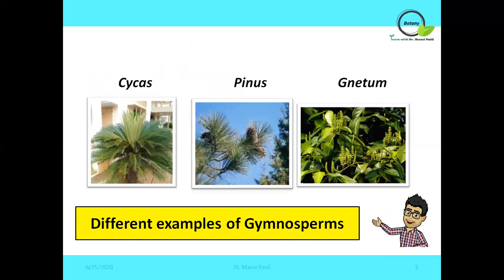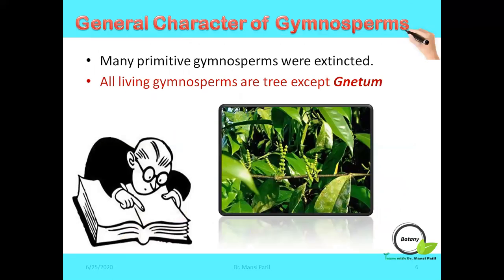These are certain examples of gymnospermic plants, that are Cycas. Another picture, that is Pinus and Gnetum. Let us study the general characters of gymnosperms. The first characteristic is that some genera of gymnosperms have become completely extinct, while some genera, though originated in the Mesozoic era, still exist in living forms. All living gymnosperms are middle-sized trees except Gnetum. Gnetum is a woody climber.